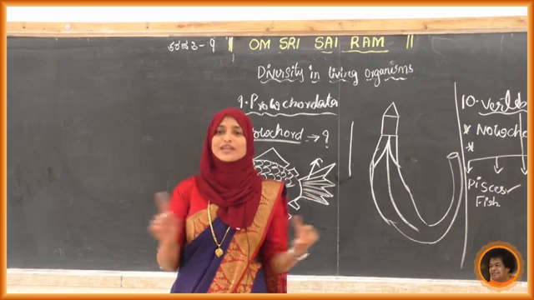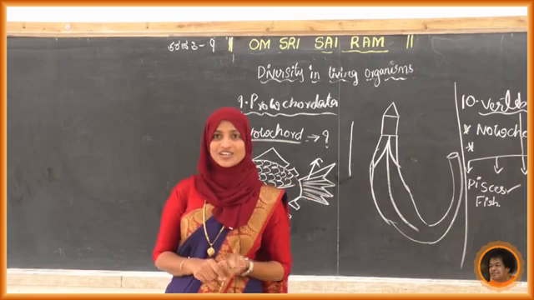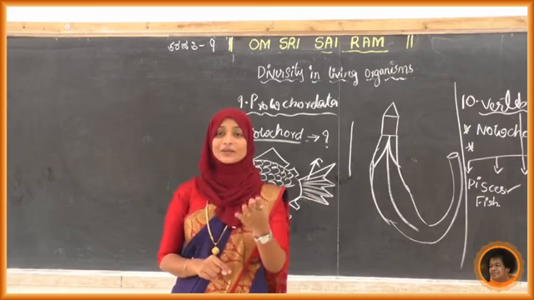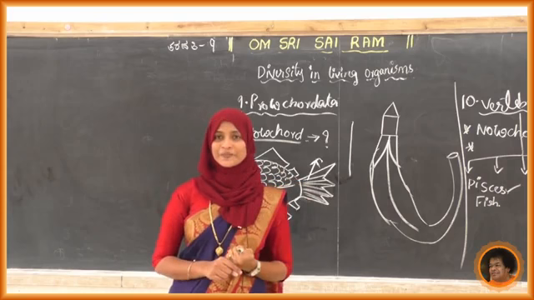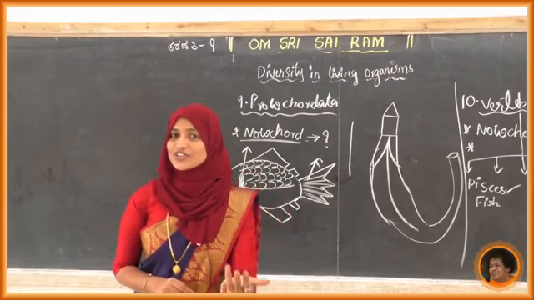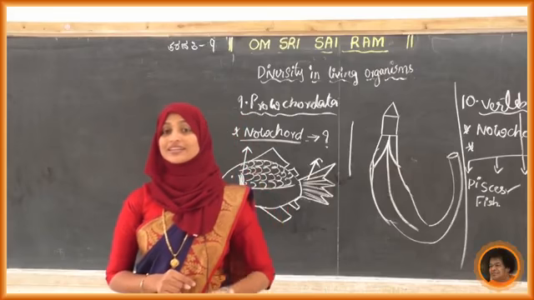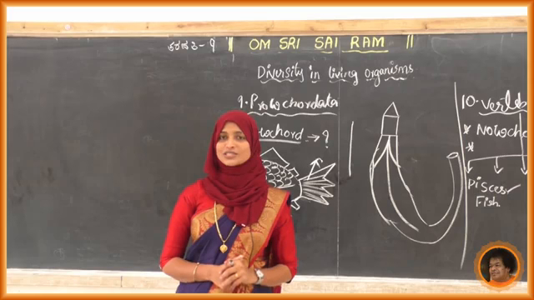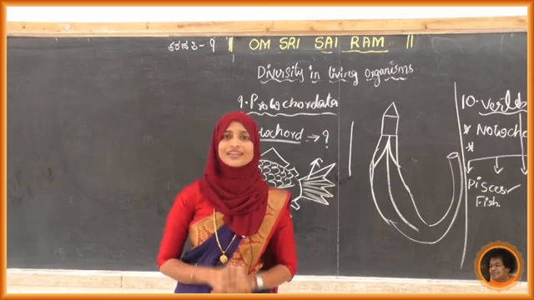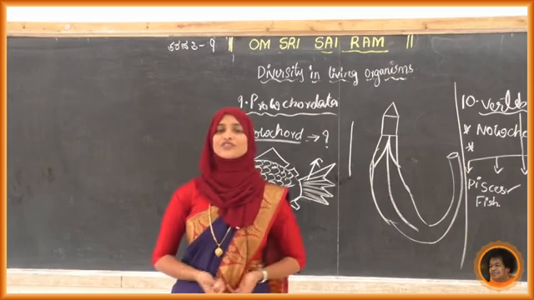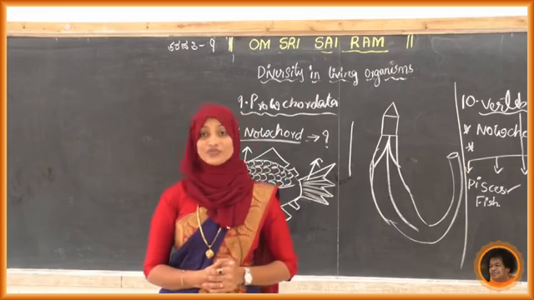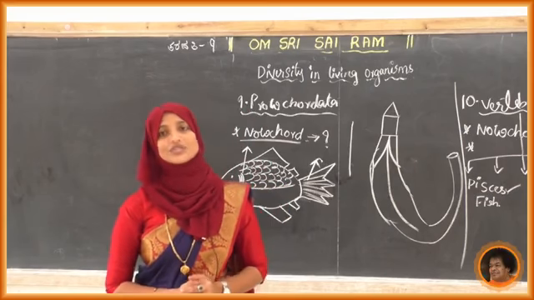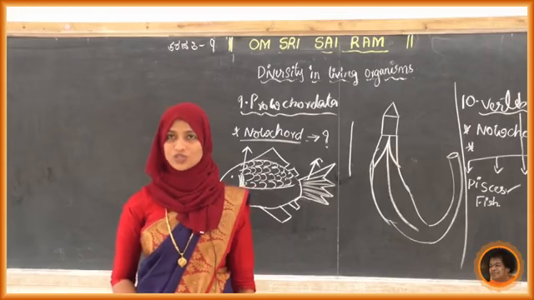Catfish, snakefish, goldfish, all those are freshwater fish. Many freshwater fishes are also there, like guppy. So just collect the names of the fish. Upon that, observe the diagrams in the textbook.